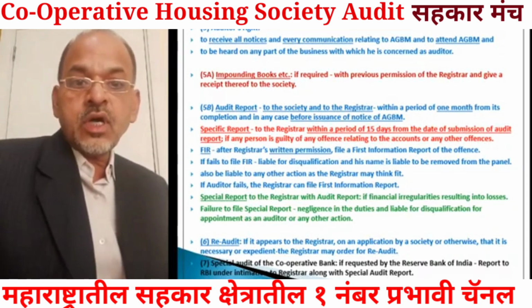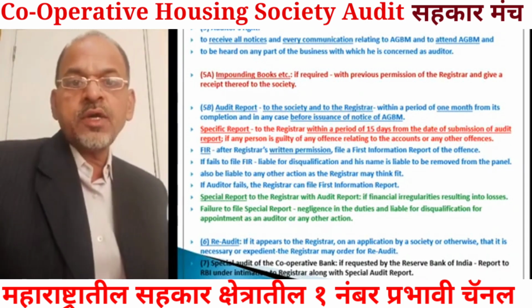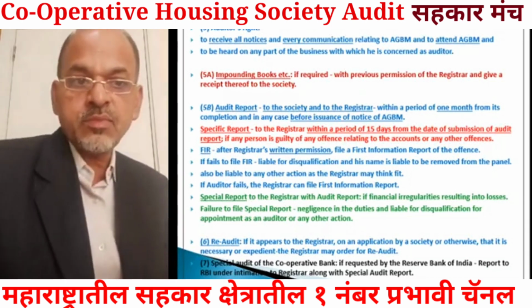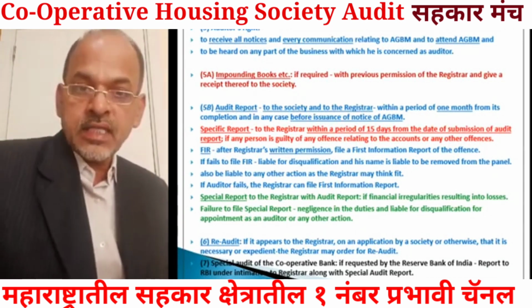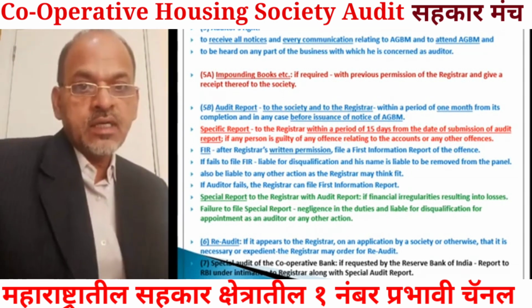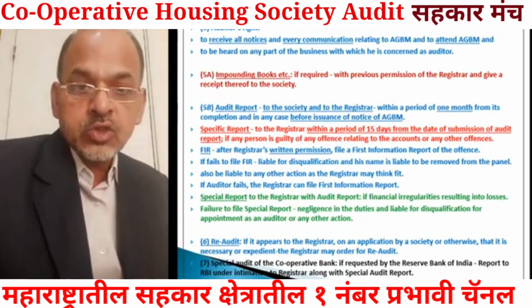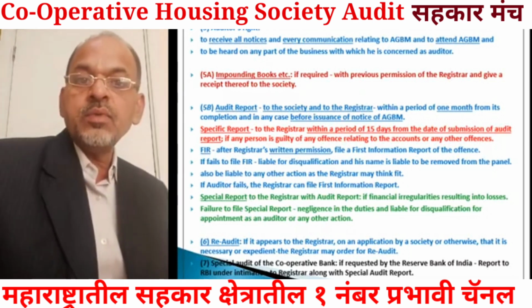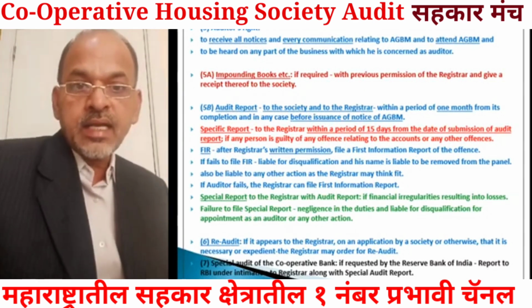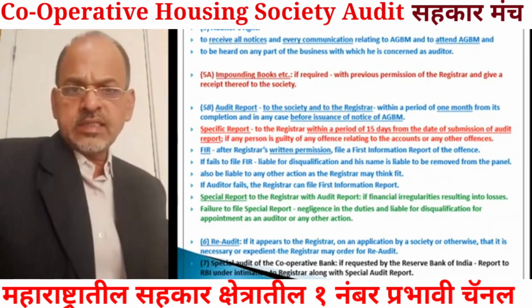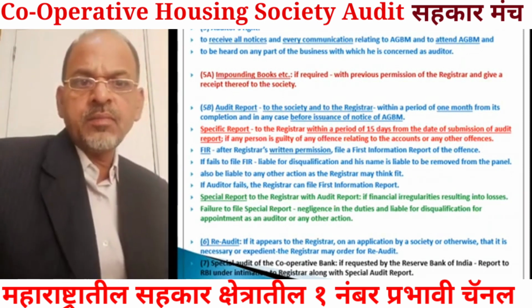So if required, the auditor will have to file an FIR, and for that purpose he will have to obtain permission from the registrar. But if he fails to file the FIR, he will be treated as disqualified, his name will be removed from the panel, and any other action can be initiated against him as the registrar may deem fit.